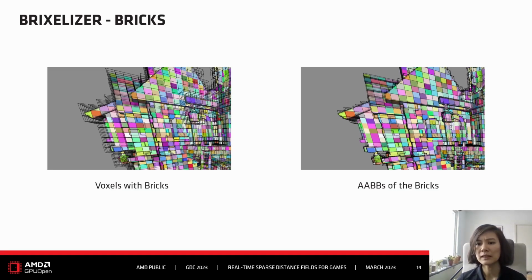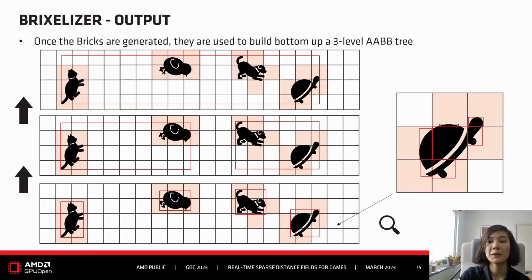Then on the right, you see that the bricks also contain the AABBs. So instead of visualizing the grid cells, we visualize the AABBs in the right picture. These AABBs are for the surfaces the bricks intersect with. We have them because they are used to build the three-level AABB tree bottom up. This tree is there to encode the empty space. So we take the AABBs from the bricks and build the tree bottom up.